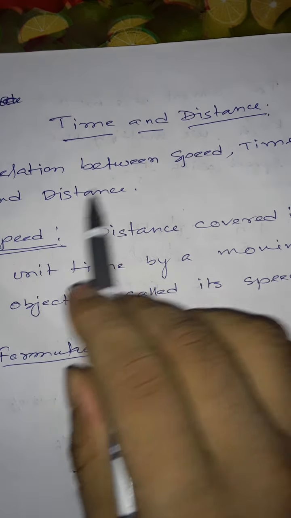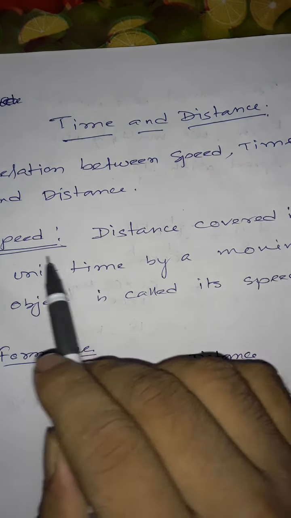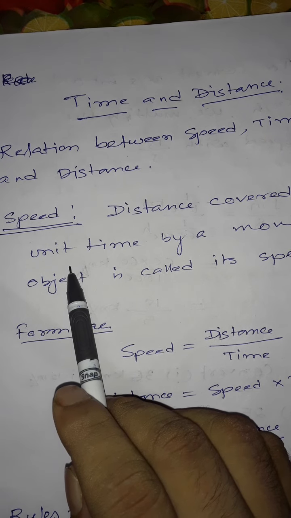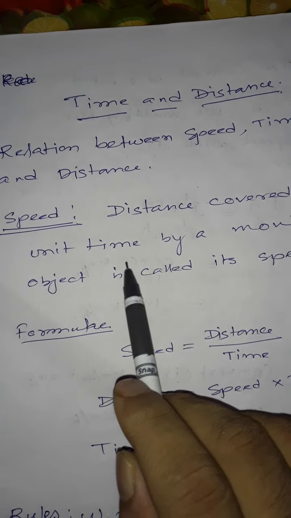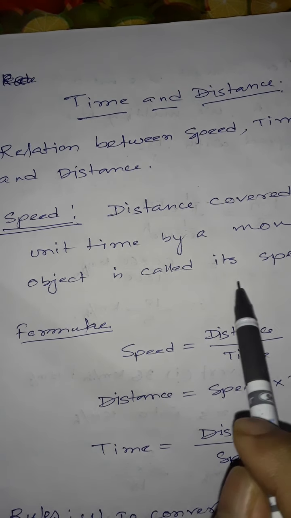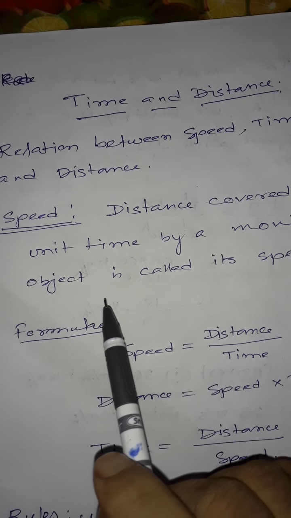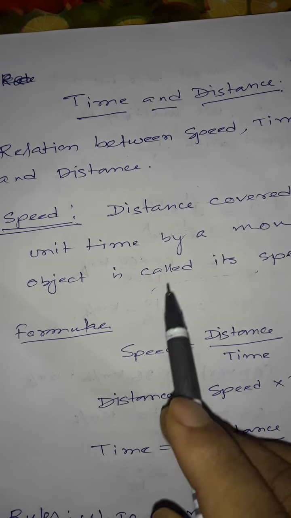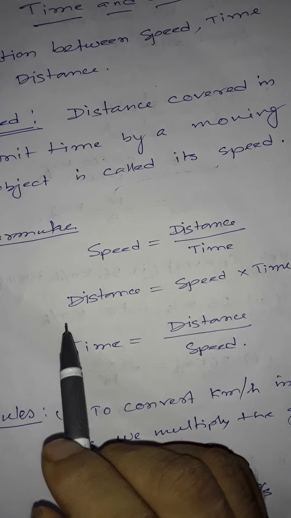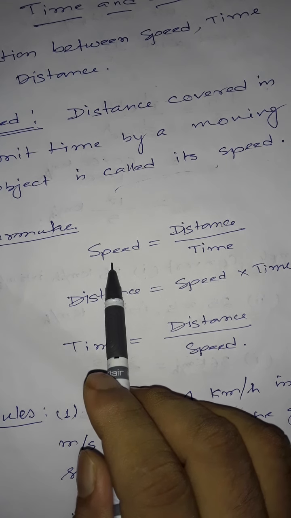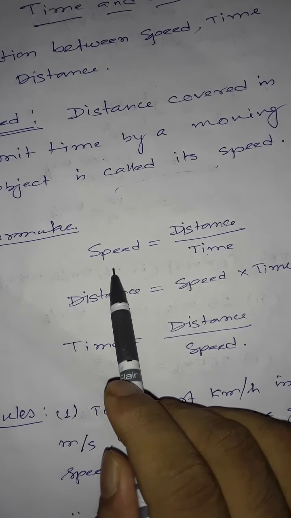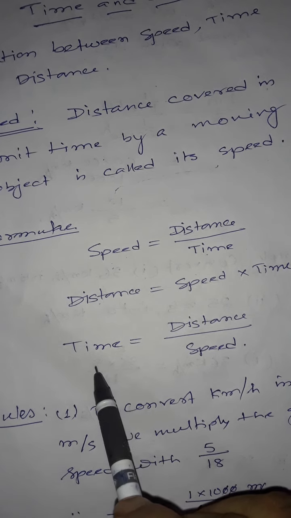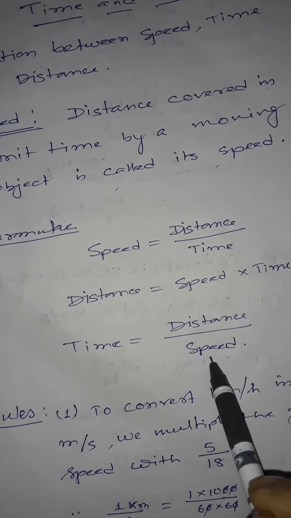Time and distance. Relation between speed, time, and distance. What is speed? Distance covered in unit time by a moving object is called its speed. So what is the relation among the speed, distance, and time? Speed is equal to distance by time. So distance is equal to speed into time, and time equal to distance divided by speed.